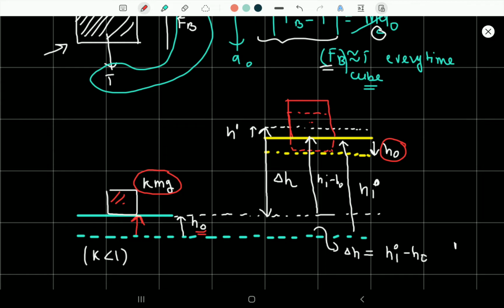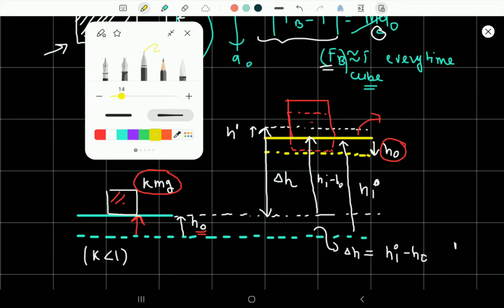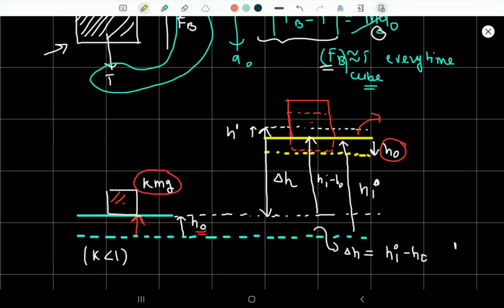Okay, so let me tell you something very important. This hard yellow line is the representation of the initial level of the water, the initial diagram of the system, you can understand that. And then finally, suppose this is showing the base of the cube, and this dash yellow line is showing the base of the cube afterwards, and this white dash line is showing the rise in the level of water.